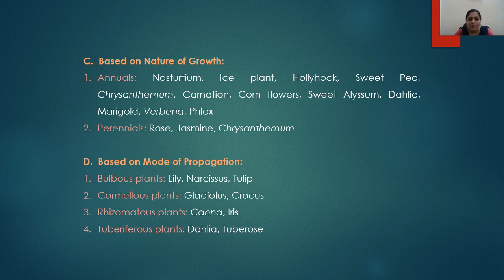Cormous plants are the plants which are propagated with the help of corms. Examples are gladiolus and crocus. The third category is the rhizomatous plants which are propagated with the help of rhizomes. Examples include canna and the iris plant. And the last one is the tuberiferous plants in which the tubers are utilized for the propagation of the plant. Examples are dahlia and tuberose.